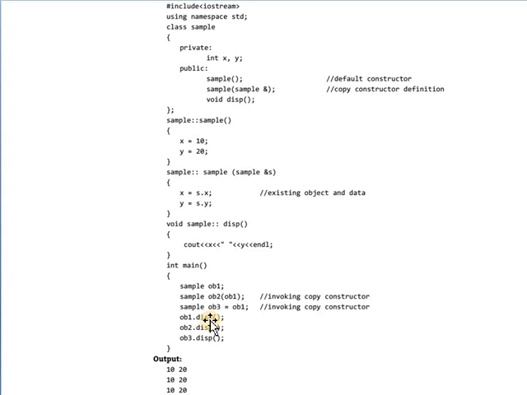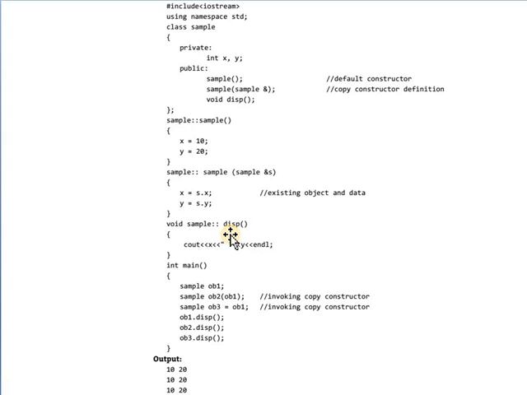The third object ob3 is created which assigns the value of ob1. ob1 assigns the value to ob3, and each object calls the display function. So every time these three objects get created, x and y values are displayed. They are the same because the values are copied from object to object. This is a copy constructor.